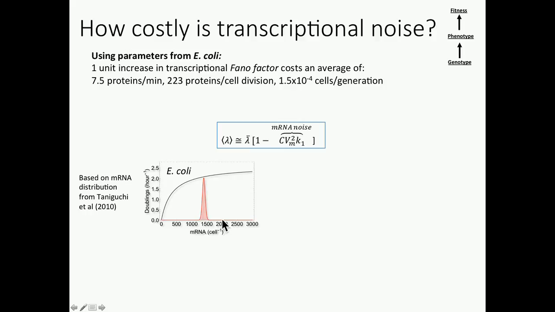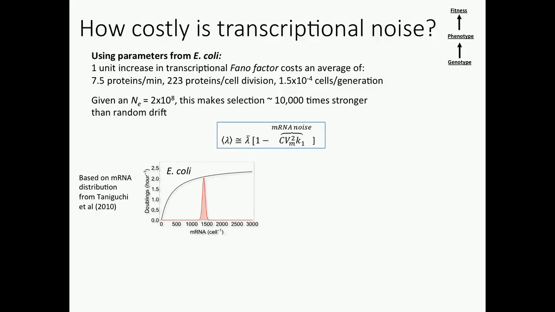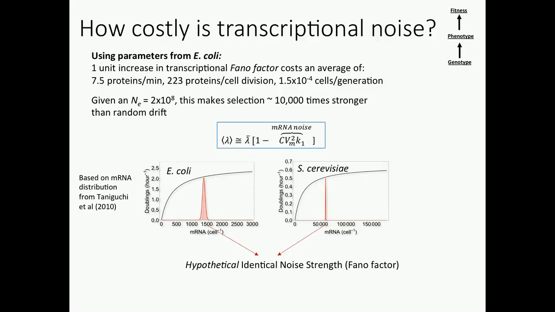And so using these parameters, what we can see is a 1-unit increase in the Fano factor of mRNA causes a loss in growth rate of 7.5 proteins per minute, 223 proteins per cell division, or about 1.5 times 10 to the negative 4 cells per generation, which is a selection coefficient that's basically on the order of codon bias. Okay? So given the effective population size of E. coli, this means that selection against this noise, or this jump in noise size, is about 10,000 times stronger than random drift.